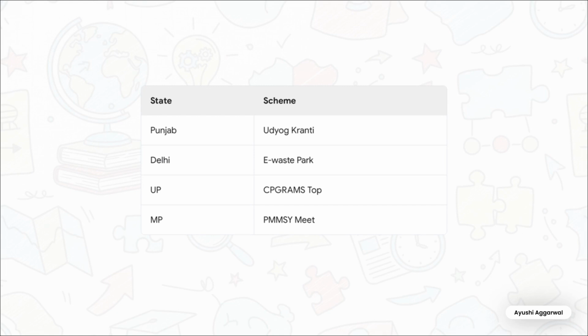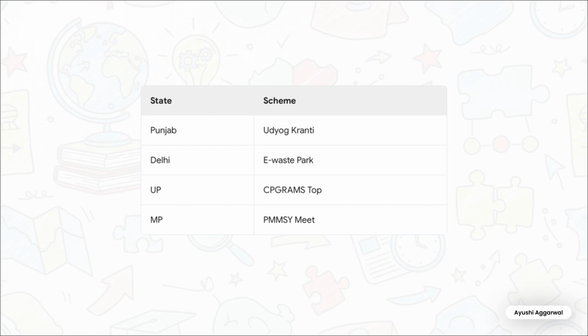Now, always keep an eye out for firsts in exams, like Delhi establishing India's first e-waste eco-park in Holambi Kalan, announced by Manjinder Singh Sirsa. Over in governance, UP topped the CPGRMS list with a massive 78,123 grievances resolved.